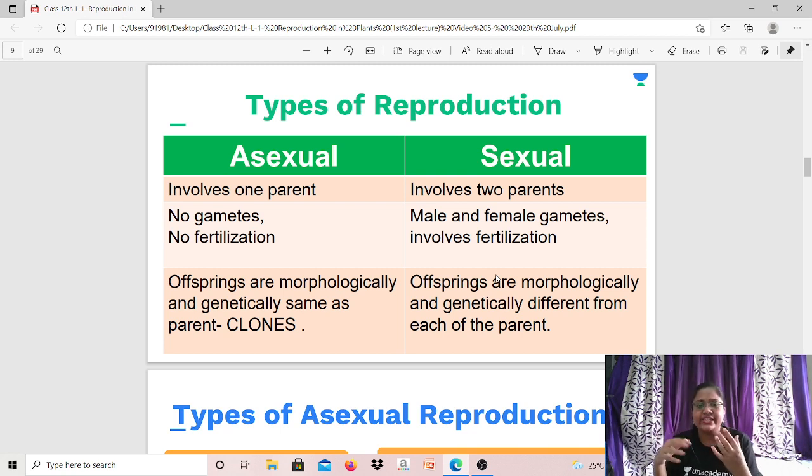Whether plants or animals, sexual reproduction is the same. The principle behind it is the same. In plants, the male gametes are present inside the pollen grains, and the female gamete is nothing but the ovum or egg nucleus. Similarly, in animals or humans, the male gamete is called spermatozoa or sperm, and the female gamete is called ovum or egg. Whether you consider plants or animals, the male gametes that are produced are haploid. Female gametes that are produced are also haploid, which means they contain only one set of chromosomes, which is indicated by small letter n.